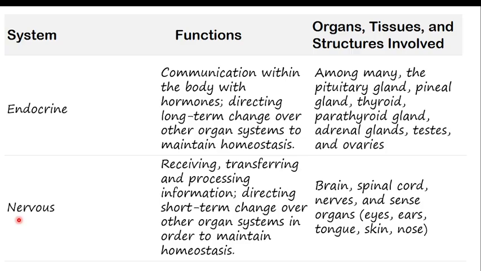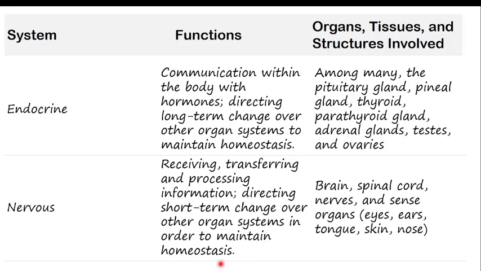to make this not affect me, because taking you to P6, remember how many years that is, so I apologize to you. There is another system, not only the endocrine system, which is the nervous system. They coordinate the body in terms of signaling. With the help of signals, they coordinate the body. They receive, transfer, and process information. If you didn't have a nervous system, you would be crazy. People would take you as crazy. It causes short-term changes over other organ systems in order to maintain homeostasis.